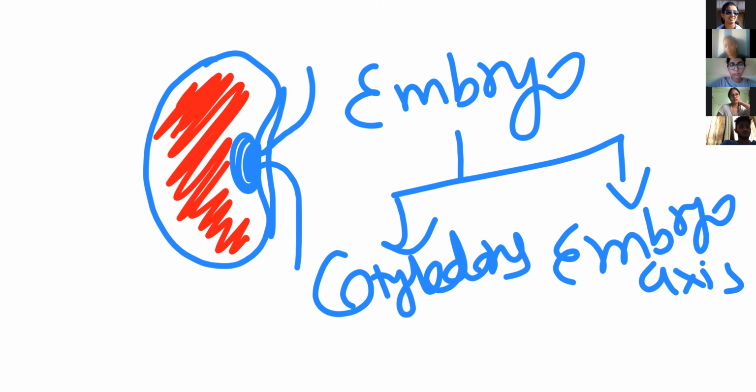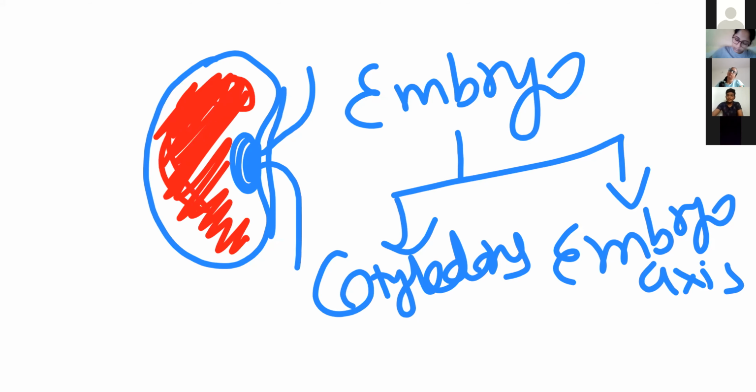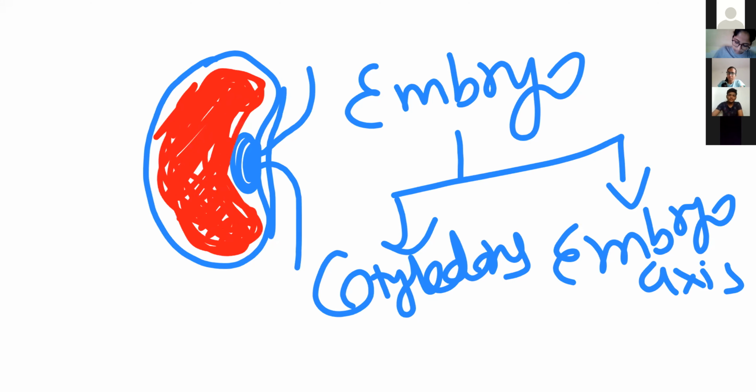Which nutrient is present inside pulses? We consume pulses for what purpose? To get what? Protein. Yes, proteins. So where are these proteins stored? In the cotyledons. This is the large part covered by the cotyledon. Over here, the protein is present. So this we call the cotyledons, the fleshy part full of reserve food material.